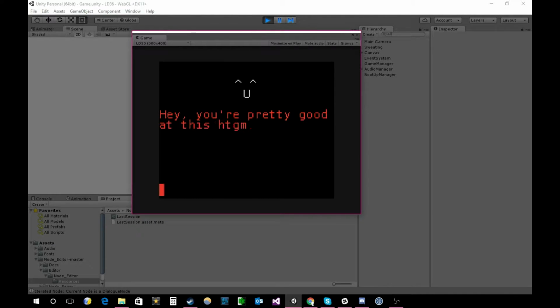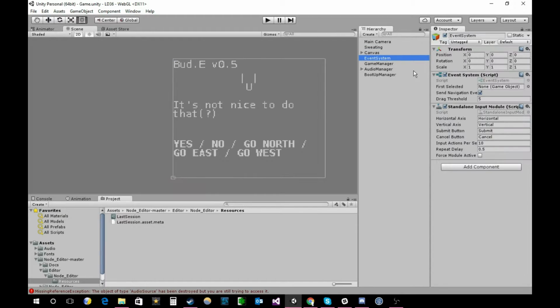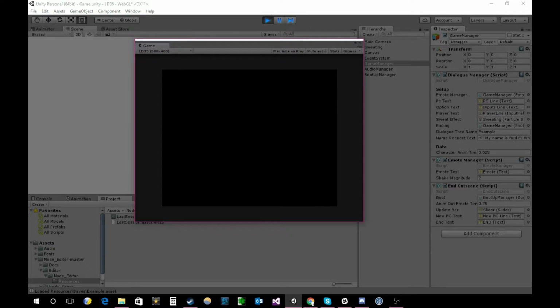This is actually going to the game proper, which I guess it can be spoiled, so I'm gonna load up an example project of what it can do. There we go. So it starts off with a power button, because in the WebGL version, I need to make sure that you're focused on the actual WebGL app.